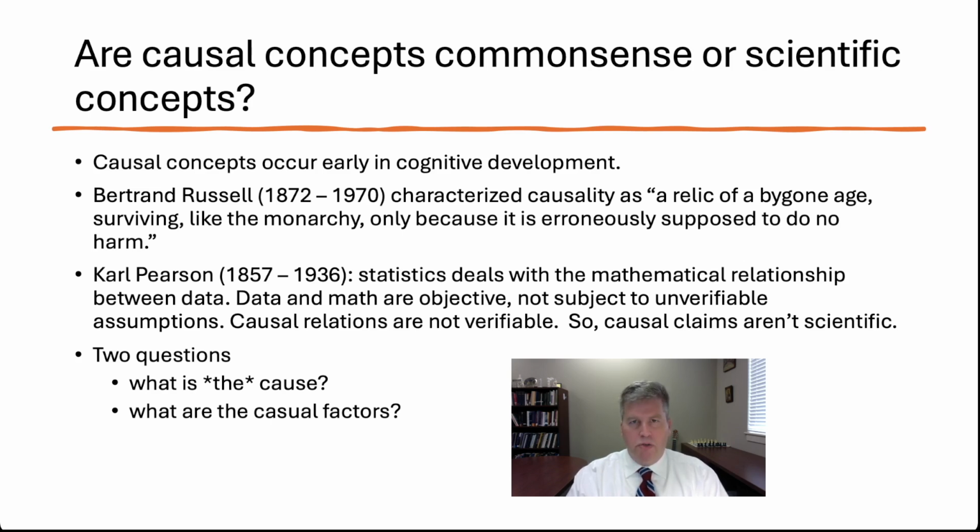Related to the common sense notion of a cause is the idea that there is the cause of an event. But a more scientific approach might think that there's no such thing as the cause. Rather, there are just a bunch of causal factors, and there are various pragmatic reasons why we would pick out one causal factor as the cause. So these are some questions that we want an account of causation to be able to answer.